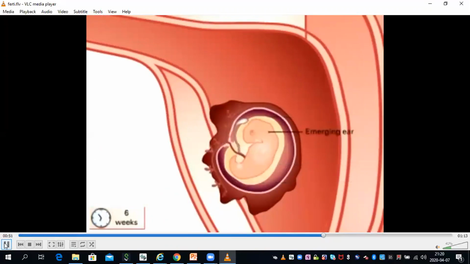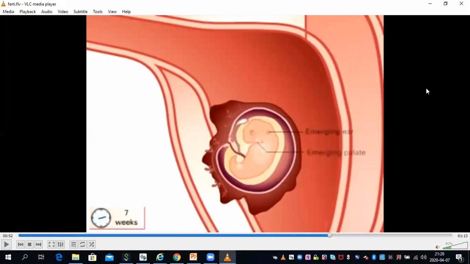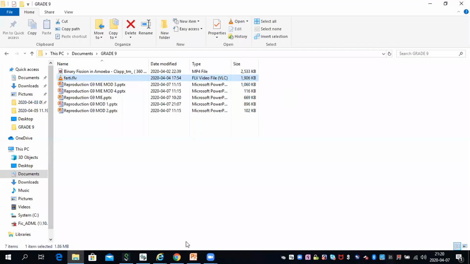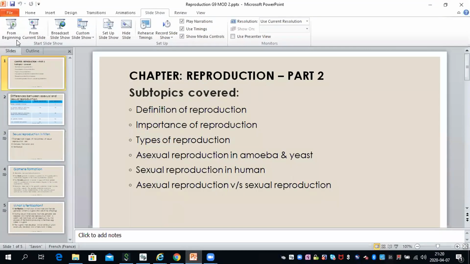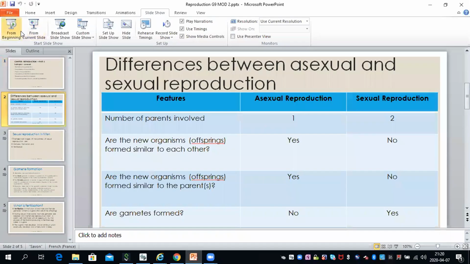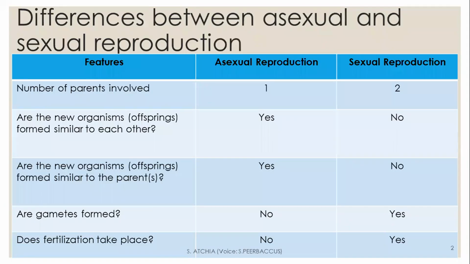Good. Now let's continue with today's lesson. Last time I left a homework for you, so let us correct it. Here is the table with the answers.